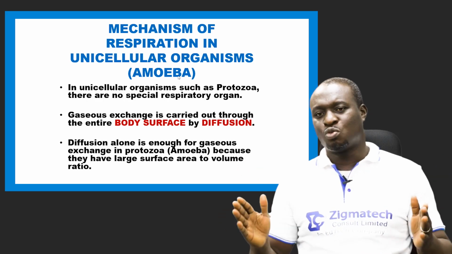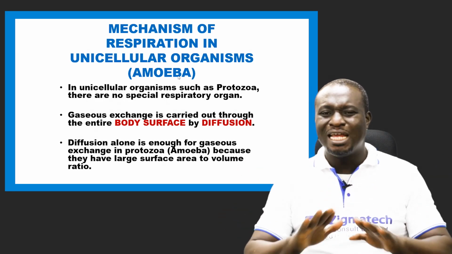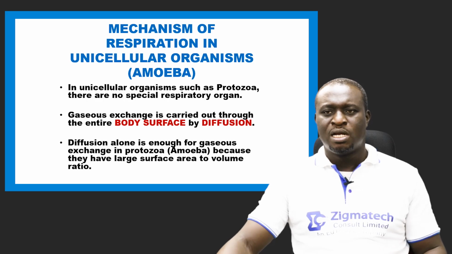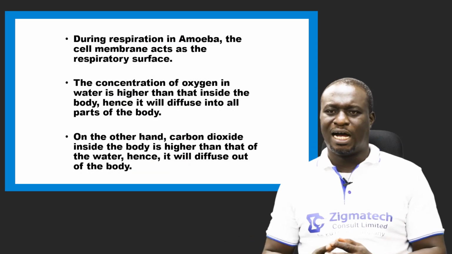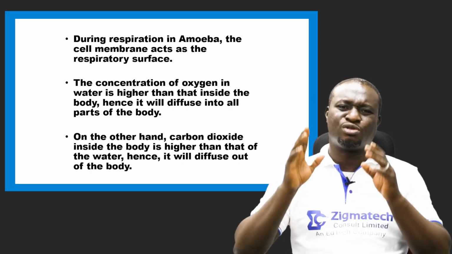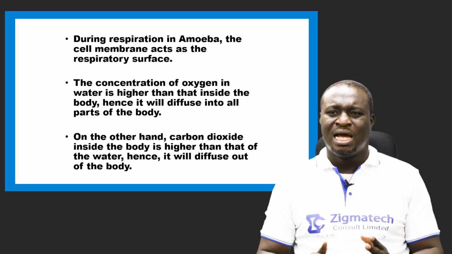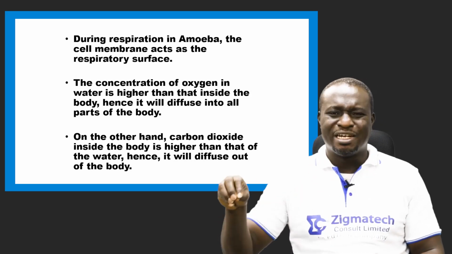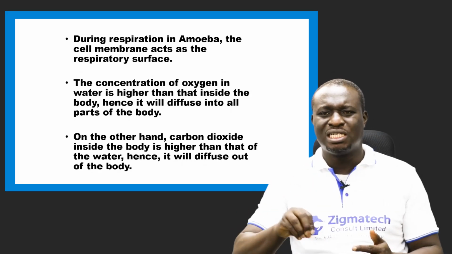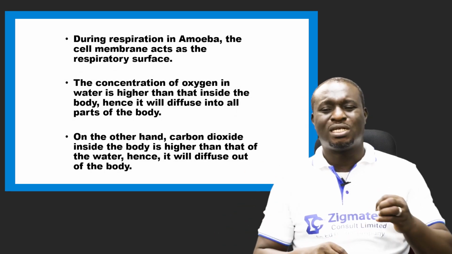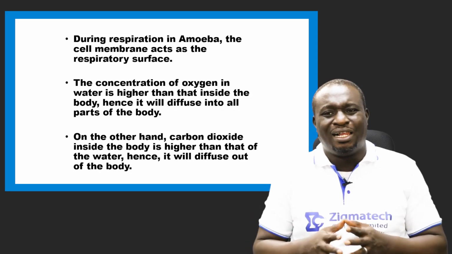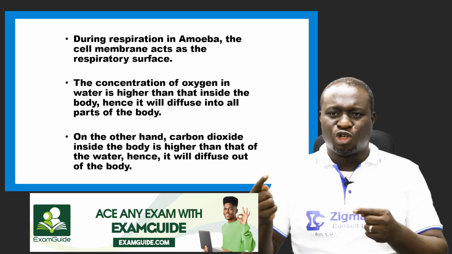So in other words, what we're saying is that diffusion is the only process by which amoeba and all other protozoa respire. Now, take a look at it. During respiration in amoeba, the cell membrane acts as the respiratory surface. Now, I'm also trying to explain diffusion. By diffusion, the concentration of oxygen in water is higher compared to the concentration of oxygen inside the body or inside the cell of the amoeba.